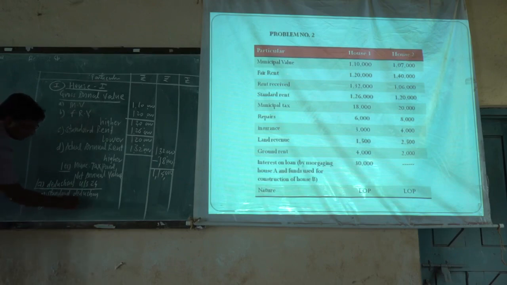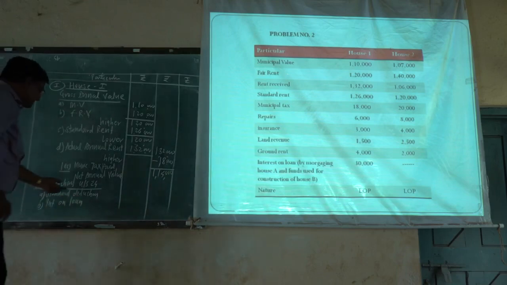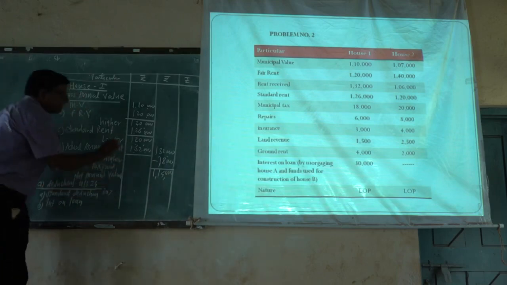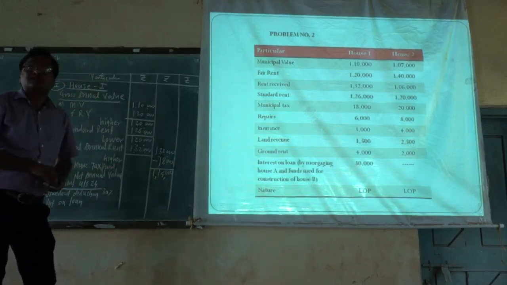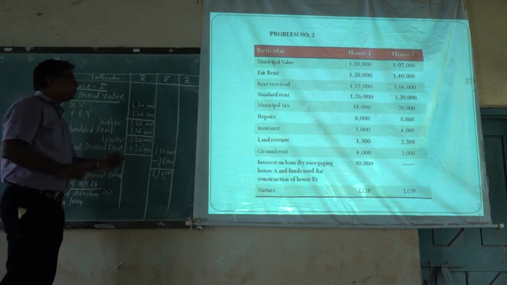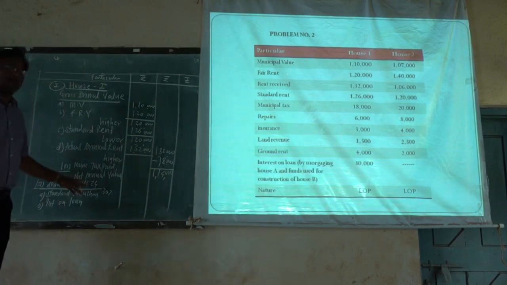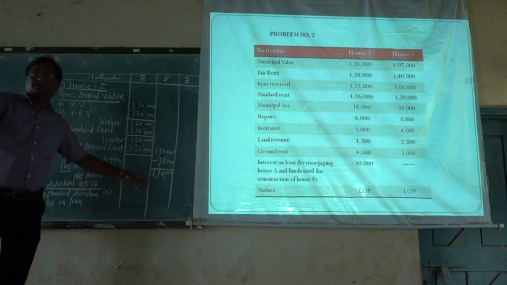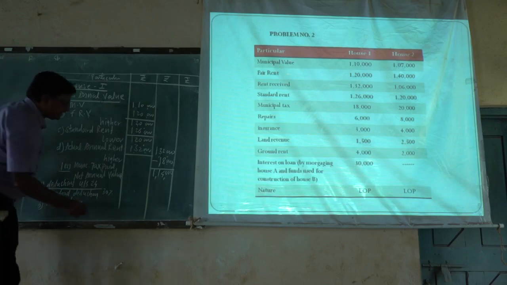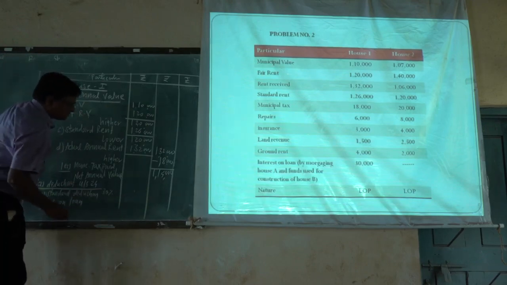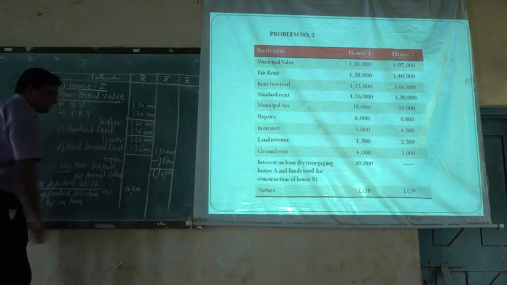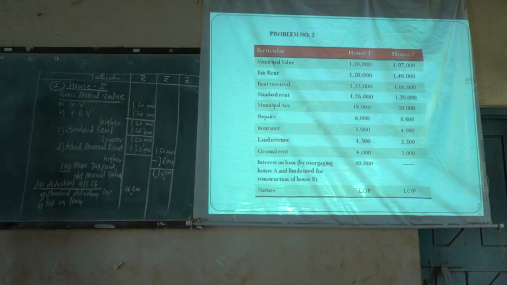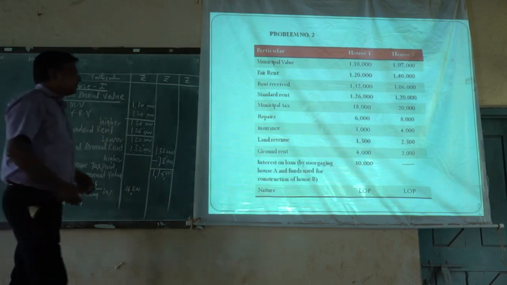The standard deduction is 30% of NAV, which means we calculate 30% of 1,14,000. That amount is 34,200. Then the second one is the interest on loan deduction.